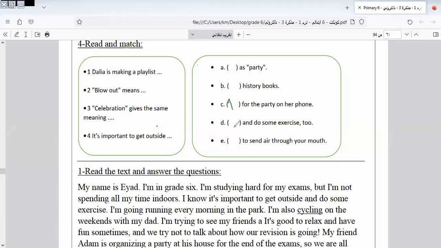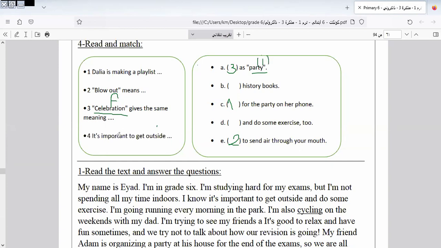Blow out means what? What's the meaning of blow out? Send air through the mouth. This is number 2. Next one, celebration, here as party. The meaning of party. This one is formal, and this one, as we know, is informal. I will write it in abbreviation, formal and informal, as we know from the lesson.